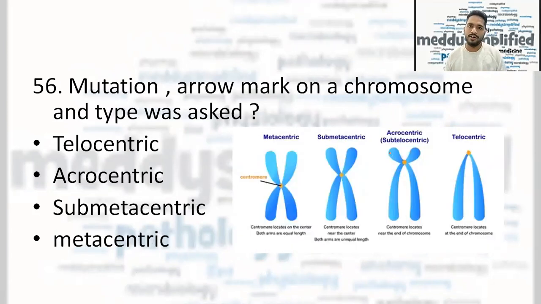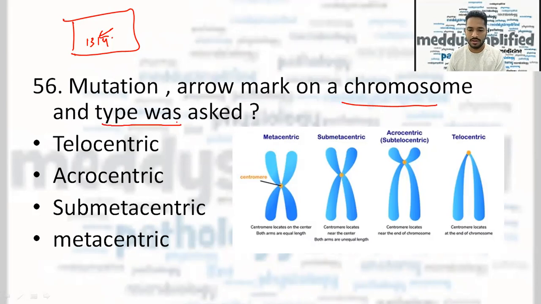Next question, a bit of a controversial question, totally based on recall. A mutation was there, a karyotype was given on 13th or 14th as per the recalls. There was an arrow given, and it was asked which type of chromosome it is. So before going to the question, just revise the types of chromosome: metacentric, submetacentric, acrocentric, or telocentric. Now this name is basically given on the basis of the location of the centromere.